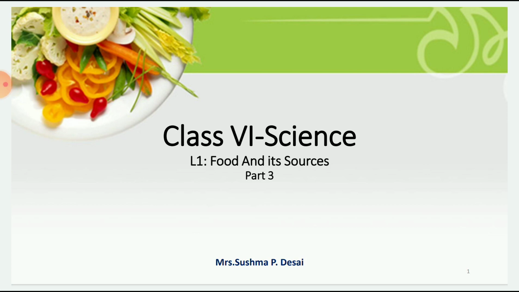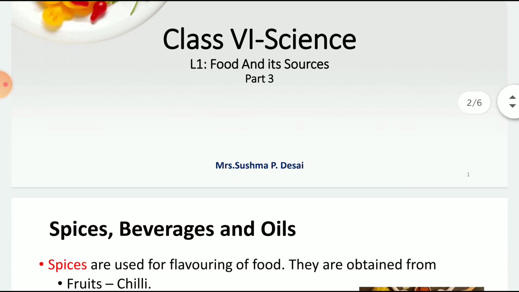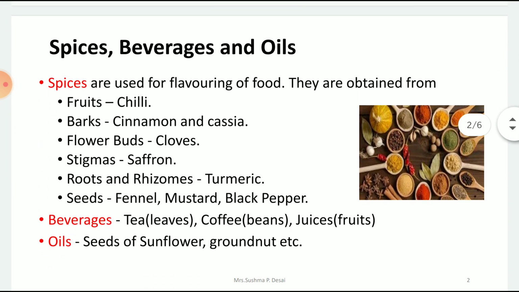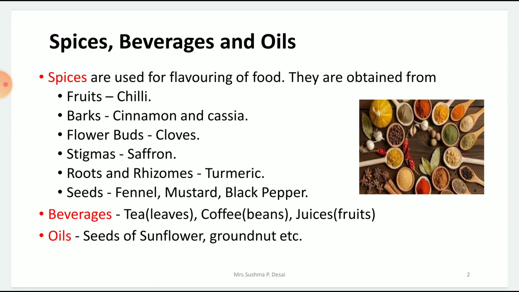Let us begin with the food and its sources last part, that is spices, beverages and oils. These are also some of the products that you get from the plants. Spices are used for flavoring of food. What do you mean by flavoring of food? It adds more taste to the food. So spices are used to increase or enhance the taste of the food. From where are they obtained? Means from where do you get them?